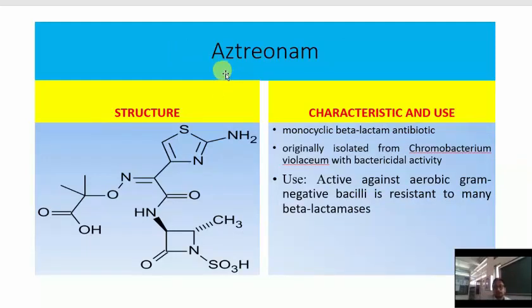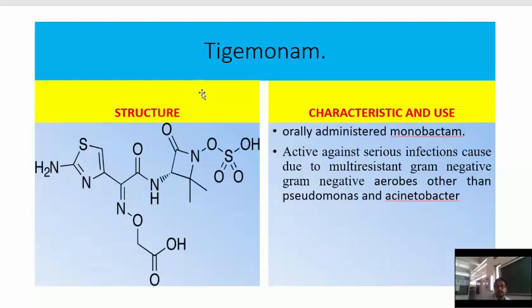Next is aztreonam. This is the general structure. It is a monocyclic beta-lactam antibiotic isolated from Chromobacterium violaceum with antibacterial activity, and it is active against aerobic gram-negative bacilli. Next is tigemonam.